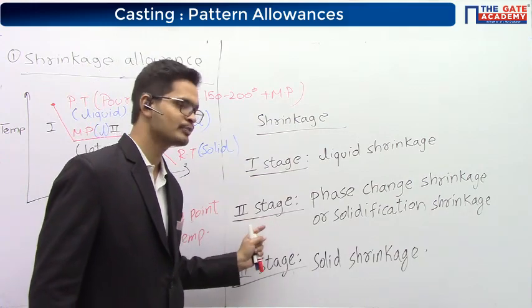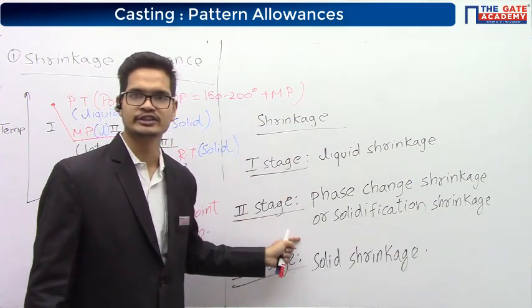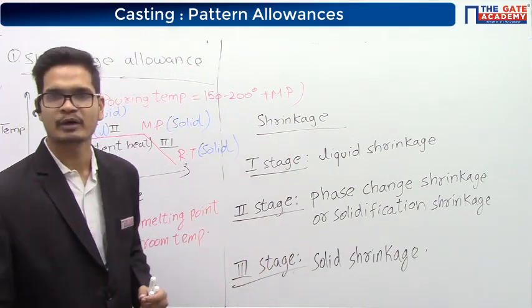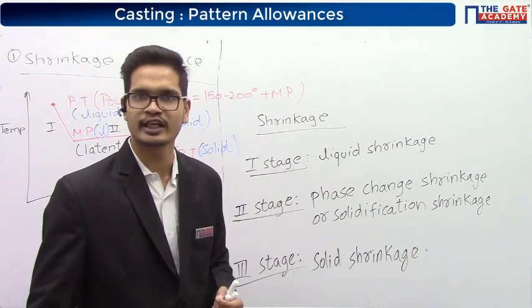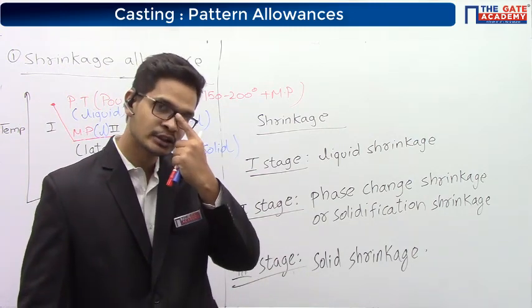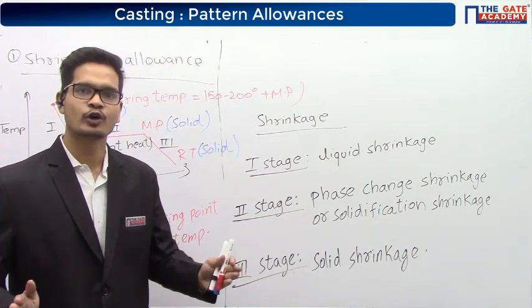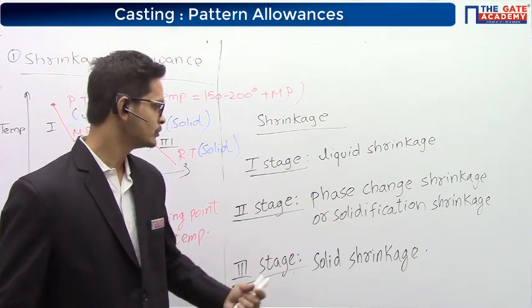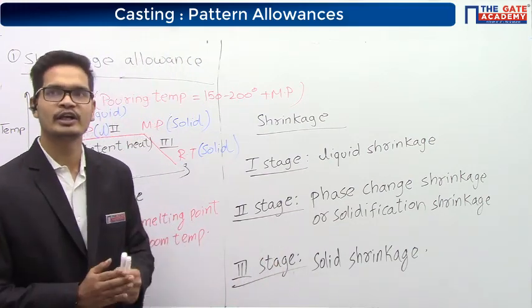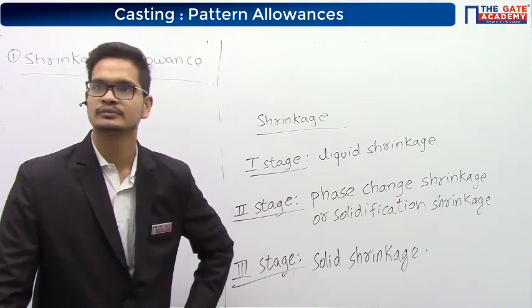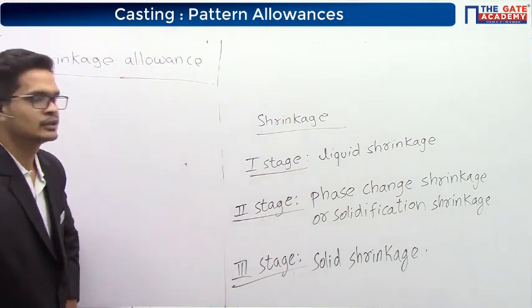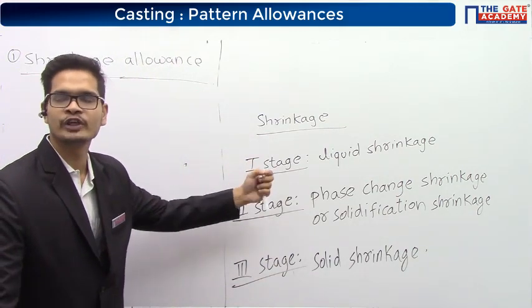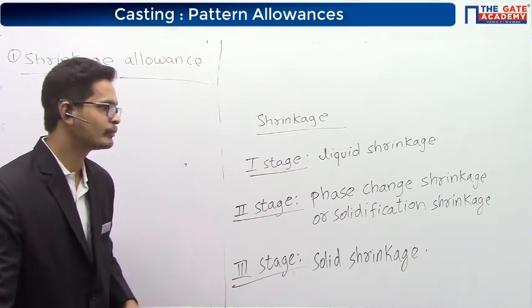Grey cast iron expands during the second stage because some graphite particles are formed in the grey cast iron, and these graphite particles have a larger volume. That's why when they are formed, the metal expands. Okay, so let us see how we compensate this.